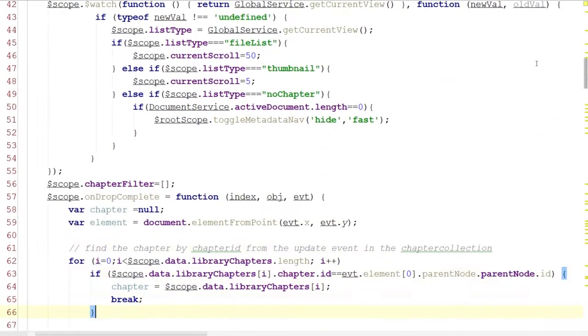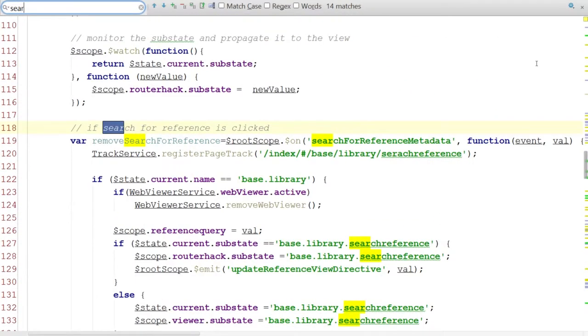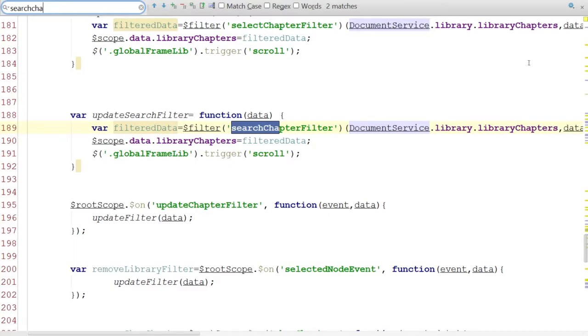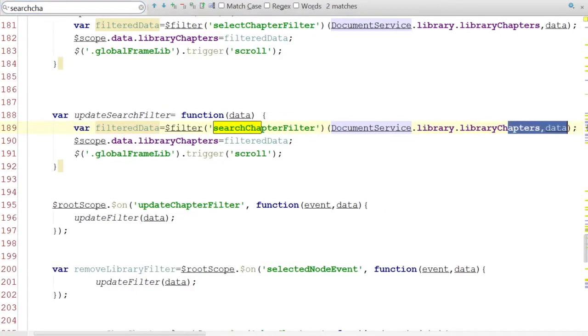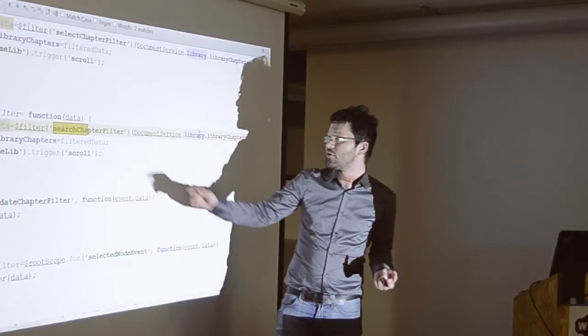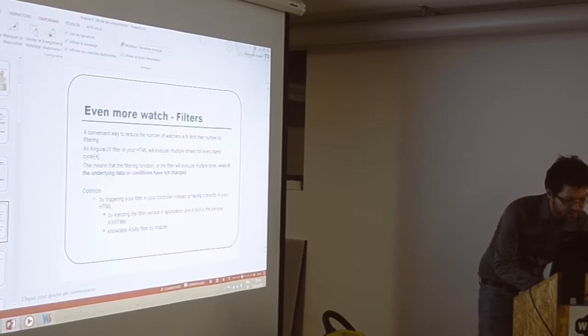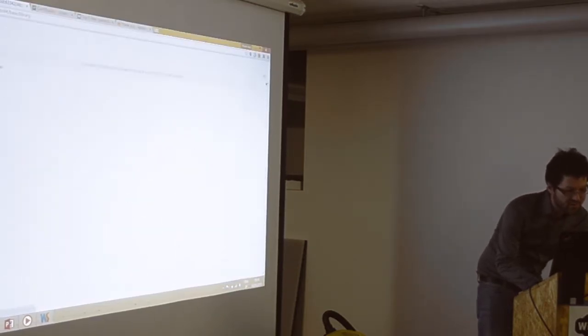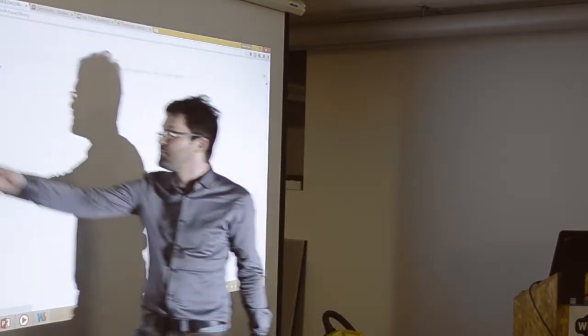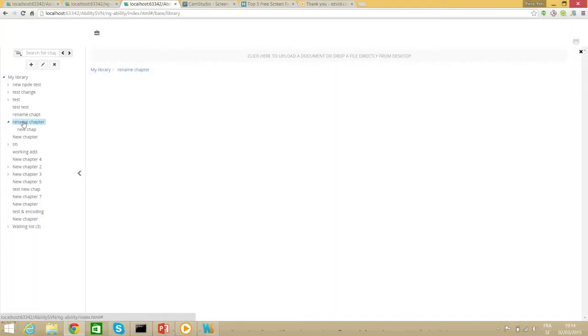So you can inject this service and then use the search chapter filter, and just trigger the filter when it's needed. This filter was used when you click on one item here: the filter was filtering every item that was not either this element or a child of this element.